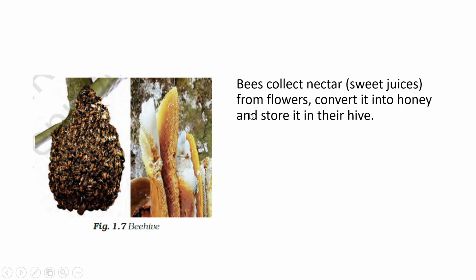So the bees collect nectar, that is the sweet juice from flowers, convert it into honey and store it in their hive. These are the bees, and this is a picture of a beehive where the honey is stored, and from this beehive we can extract honey and use it as a food product.